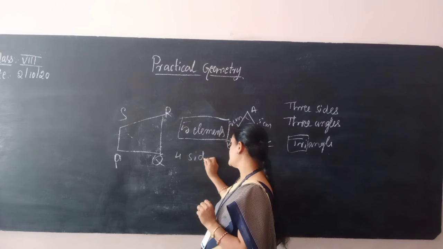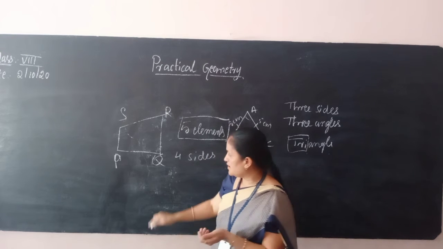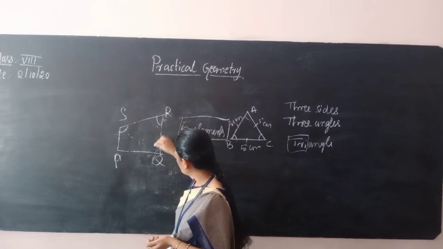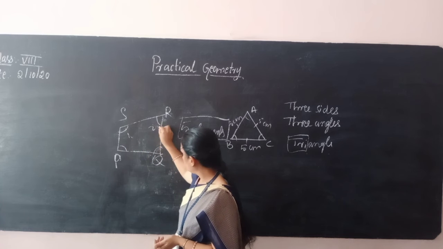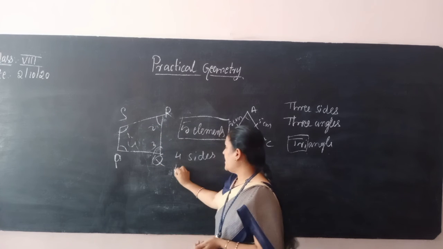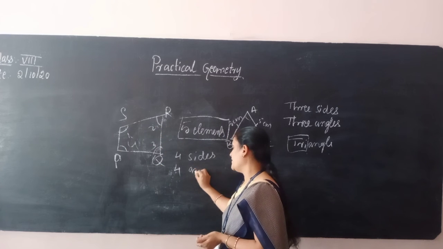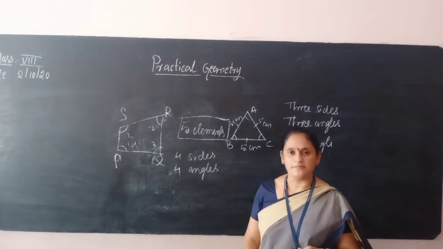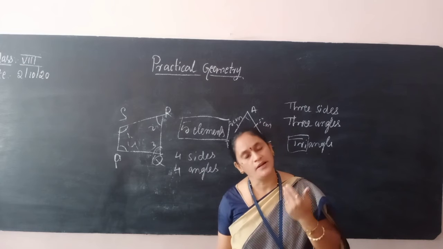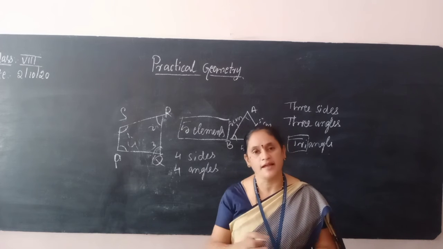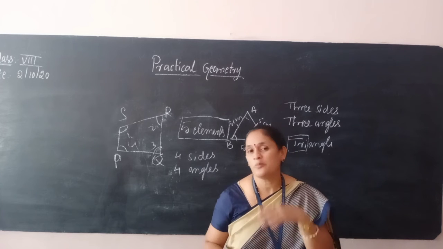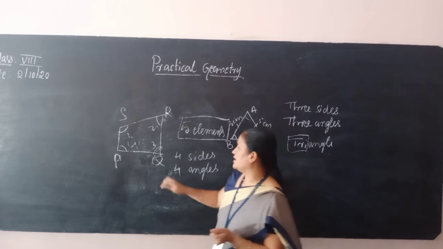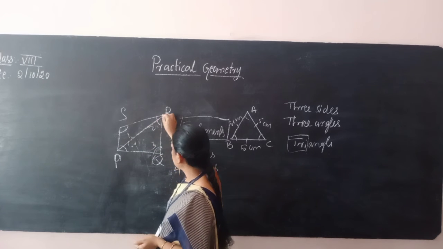Then, how many angles? 1, 2, 3, 4. 4 angles. So, total what has it become? Only 8. But what did I say? I already said 10. Then what about the other 2? They are nothing but diagonals.